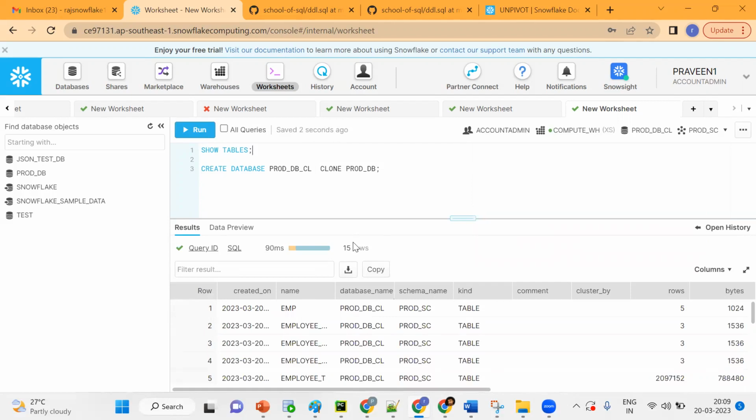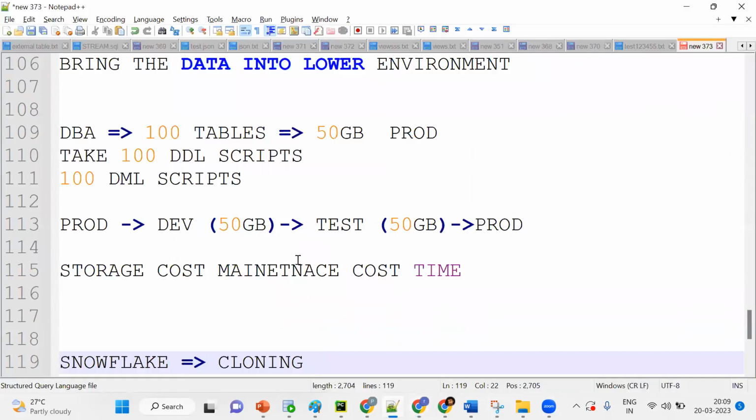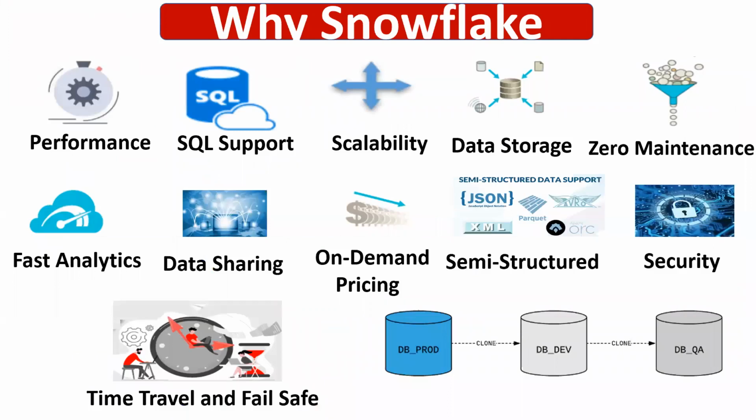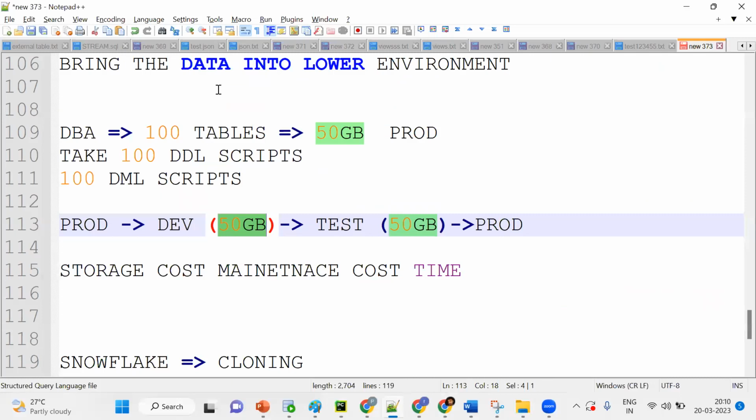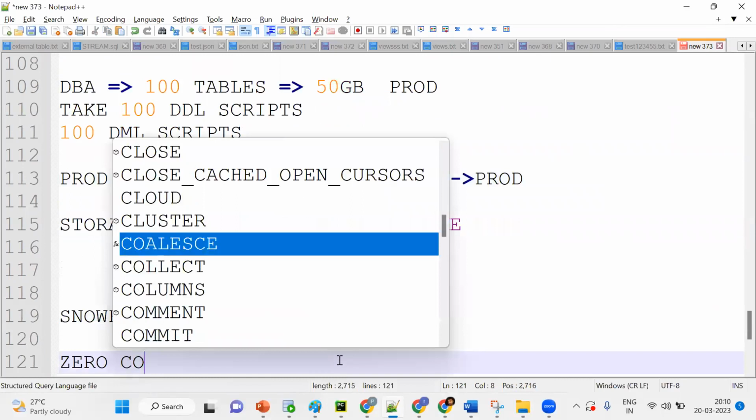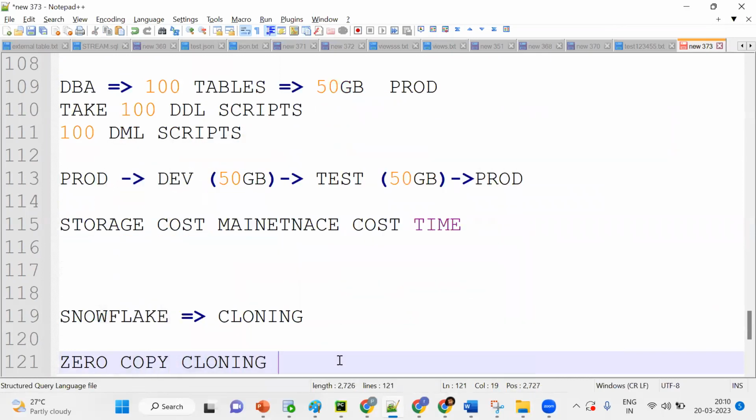You're getting the point. In a normal database, we need to involve a DBA, write 100 DDL scripts and 100 DML scripts, and arrange separate storage. But Snowflake has given one feature, called zero copy cloning. We'll see what cloning means, in the sense of how we can move an entire database object. Now we'll see what zero copy clone is.